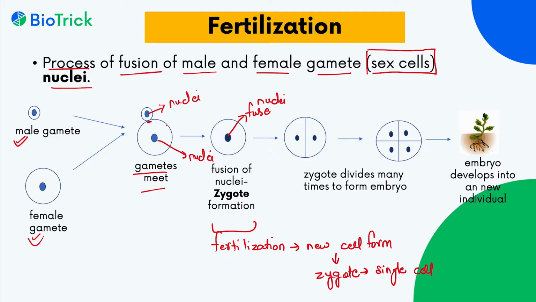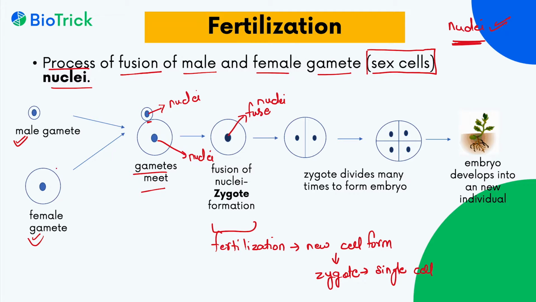Nuclear term is very important. If you miss the nuclear term in the definition, the fertilization definition will become wrong. You cannot write process of fertilization is fusion of male and female gamete. No, it's wrong. Nuclear term is very much important because fusion of nuclei occurs.